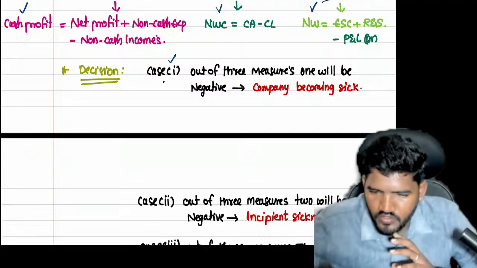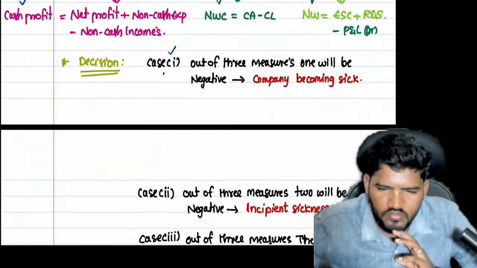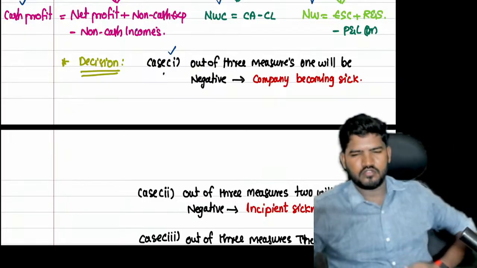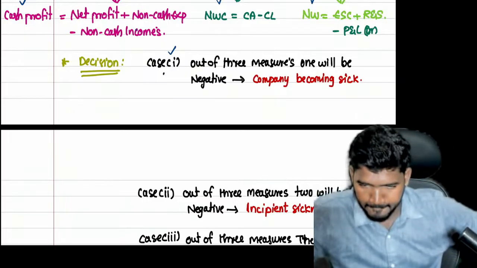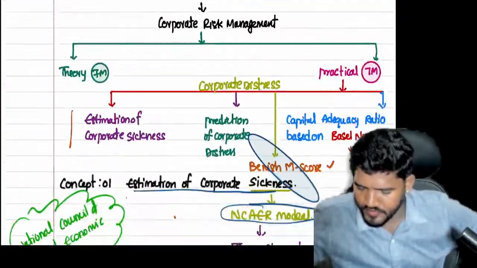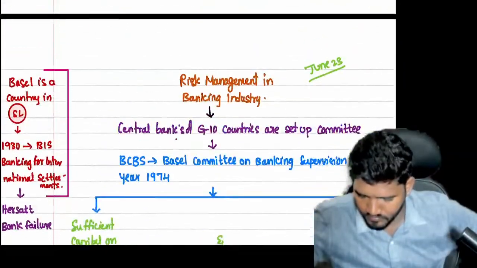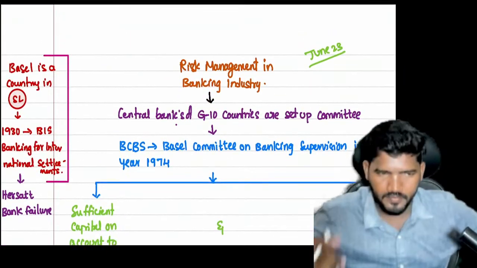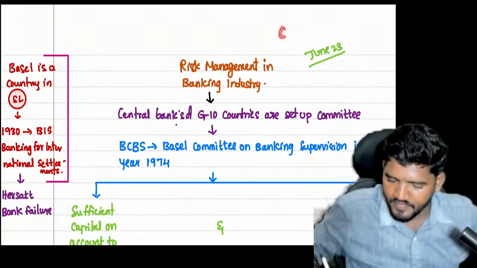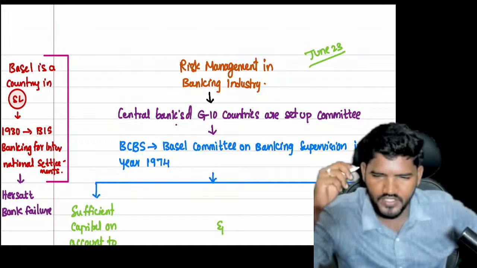Composite score. What is the composite score? Okay, next concept, capital adequacy ratio calculation.